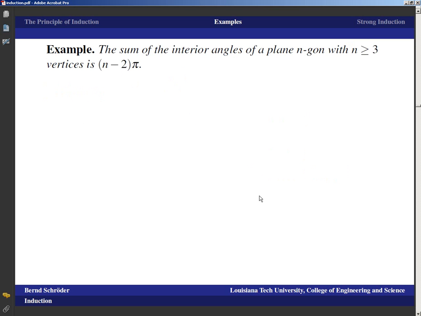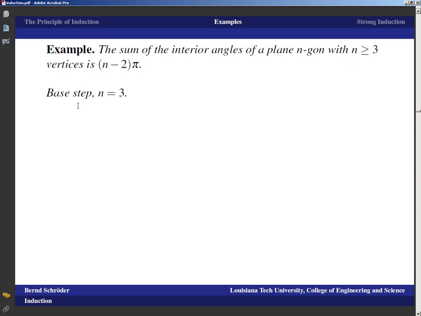It also works for things like geometric statements, such as the example here, which says that the sum of the interior angles of a plane n-gon with n greater or equal than 3 vertices is n minus 2 times pi. So this is the generalization of a result that you know from geometry, which is that the sum of the interior angles of a triangle is equal to pi. Basically what this now says is every time you add a corner, your sum of interior angles increases by pi.